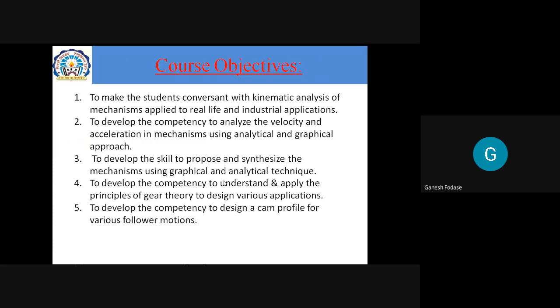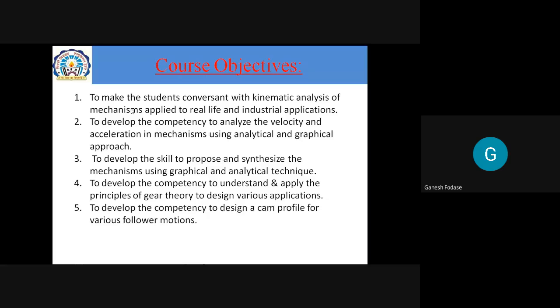But as an outcome of this course, or before starting this course, we'll discuss what are the course objectives. When I said course, which course am I talking about? Course means subject actually. So instead of subject, we'll use the word course. The course is kinematics of machinery, like this. So the objectives for this course are what the university is expecting.